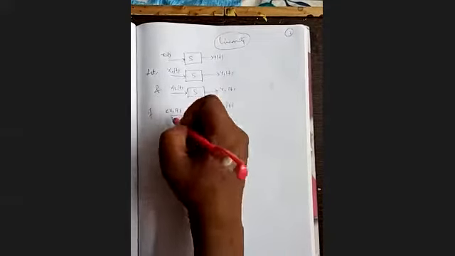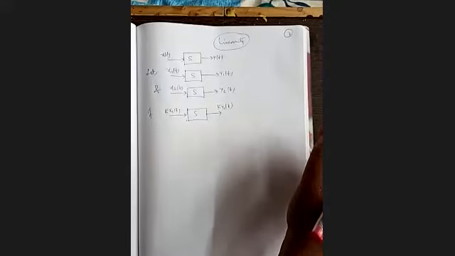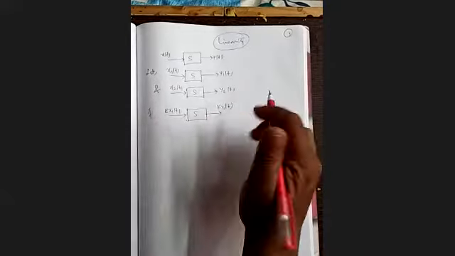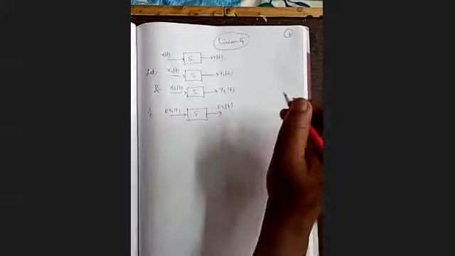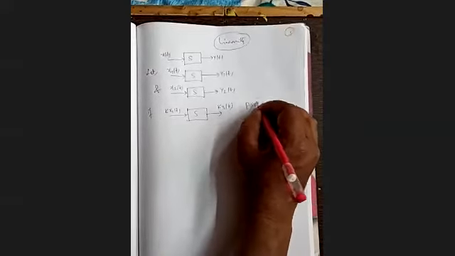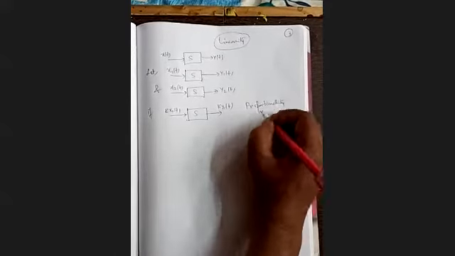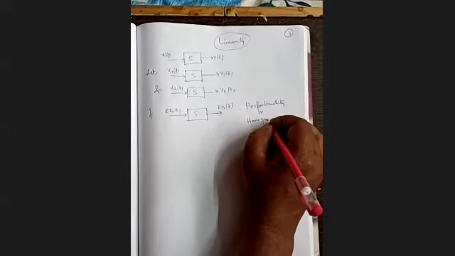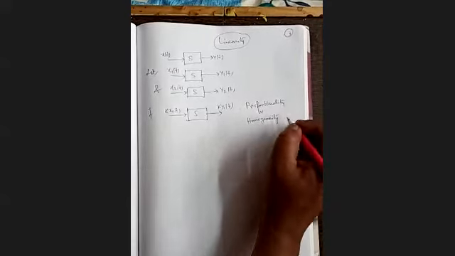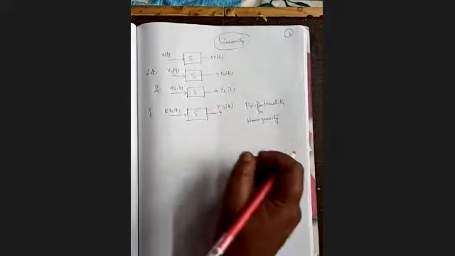Now if input is multiplied by k and output is also multiplied by k, then we say that this system is obeying one law, one rule, that is called proportionality or homogeneity. So this system maintains that particular rule or law.